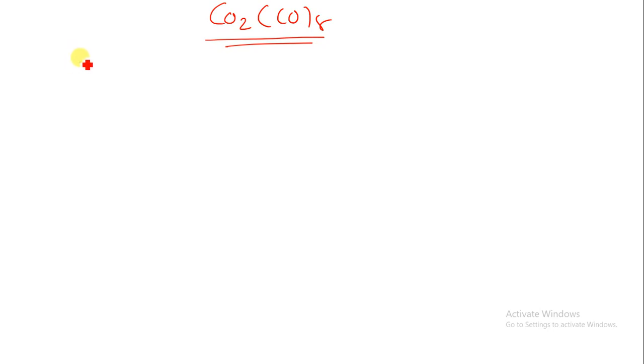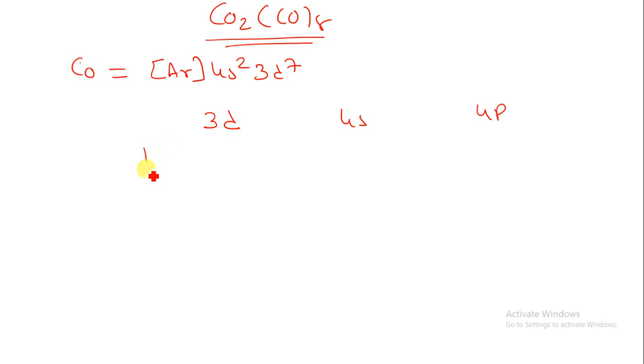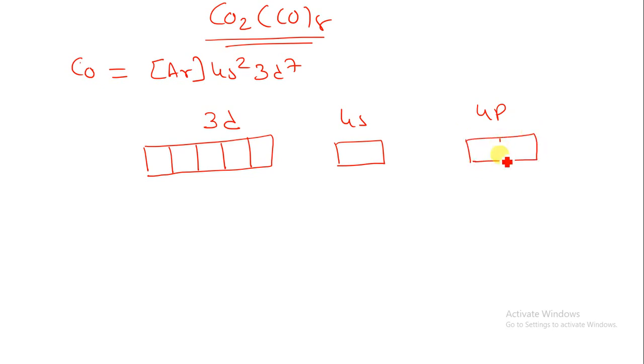Cobalt, as we know, has atomic number 27, so I am writing over here Ar 4s2 3d7. Okay, so I have to just write down the orbitals: the first is 3d, second is 4s, third is 4p. Now 3d I am drawing over here, that is the 3d orbital, 1 2 3 4 and 5. This is the 4s orbital. Here we are having a 4p.